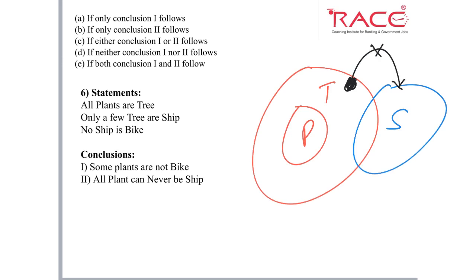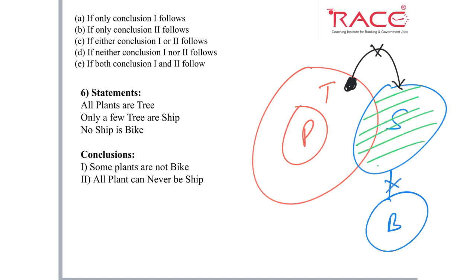So here you can see this is the negative part of tree, which has no relation, or negative relation, with this ship. So it means this plant and ship have no relation. Next, no ship is a bike. So this is bike and negative relation. So none of the part of ship belongs to this bike and vice versa. Okay, so this is the diagram.